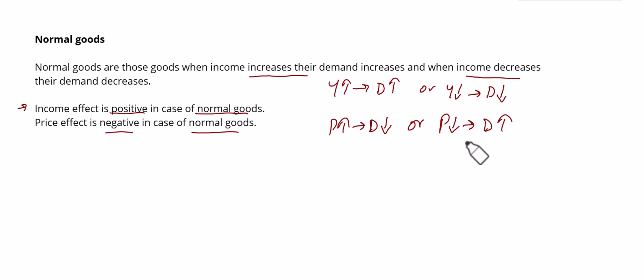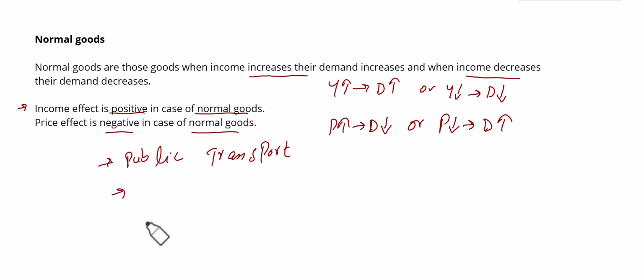In the case of normal goods, we can see the example of when you have a low level of income, you prefer public transport. When your income increases, now you buy your own car or your bike. So in this way, the bike will become your normal good. When income is increasing, you are increasing demand for these goods, and you are preferring less to travel on public transport. So in this way, public transport will be an inferior good according to you.